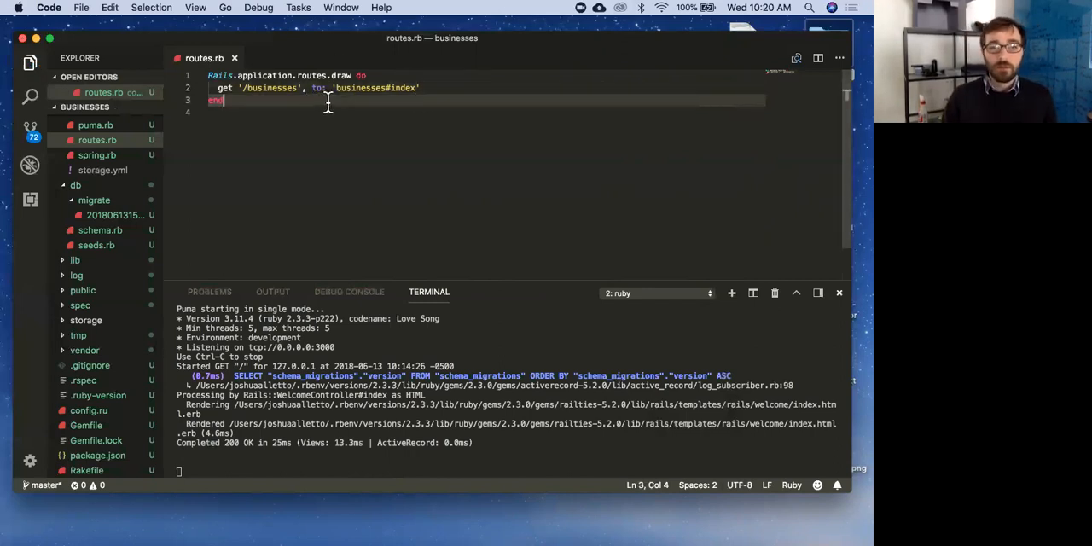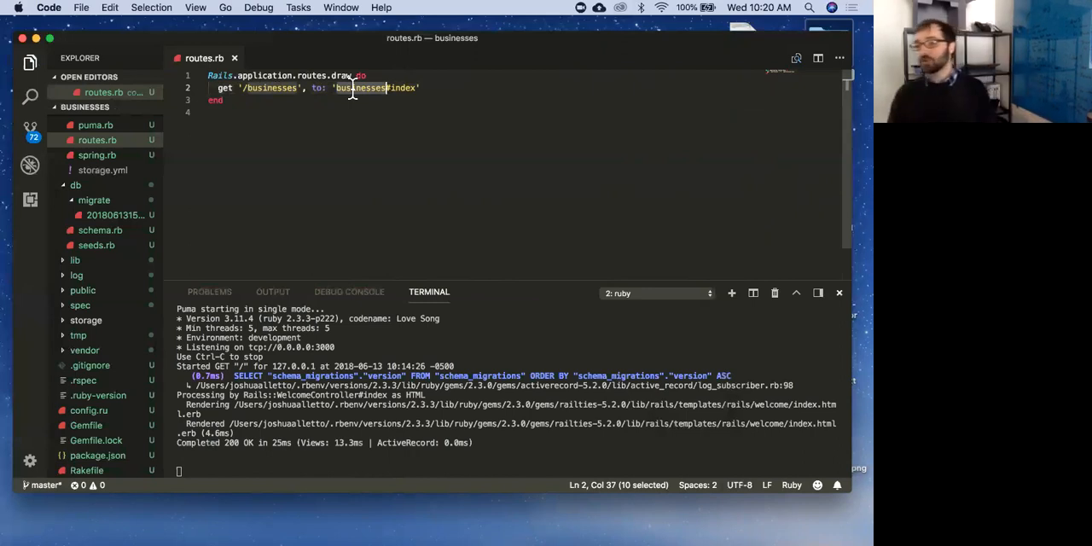You go to your index page. Yes, exactly. So when someone makes a get request to /businesses, my routes will direct that request to the pattern here, which is the controller. So it's going to go to the businesses controller, and then it's going to run the index action. So it's controller hashtag action.